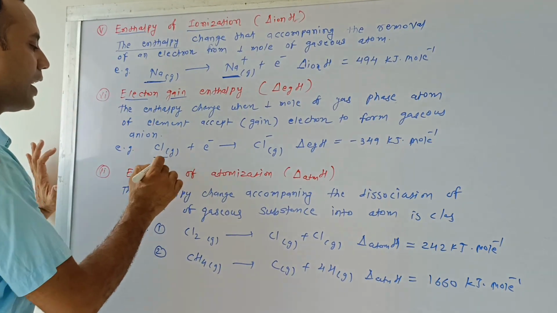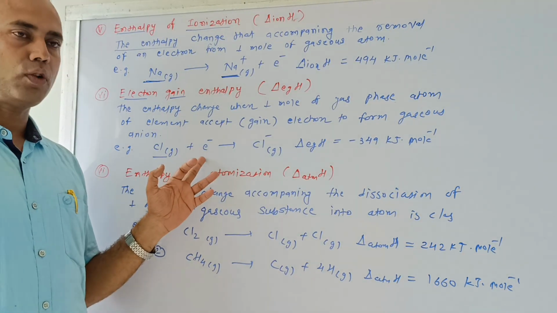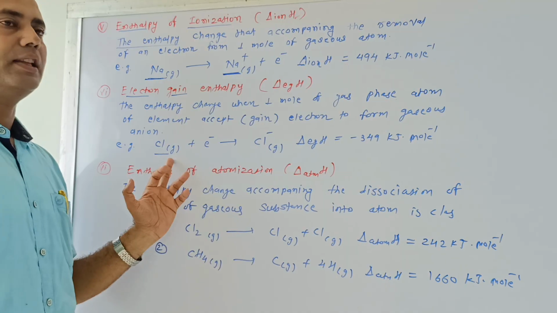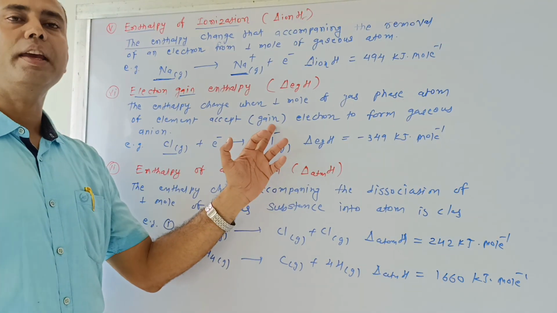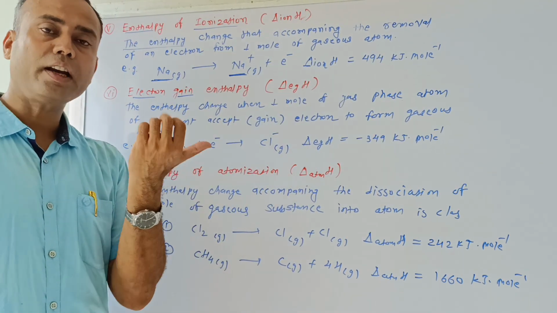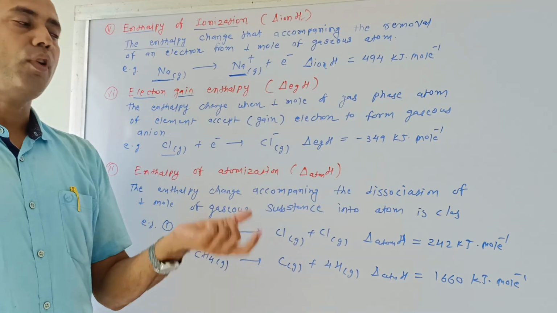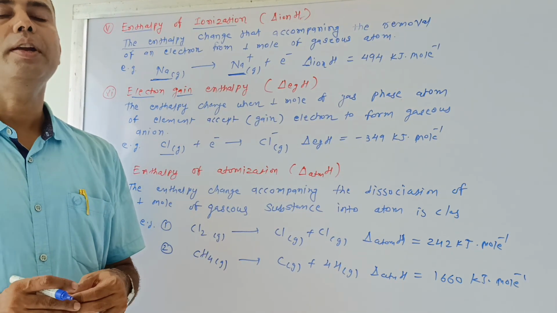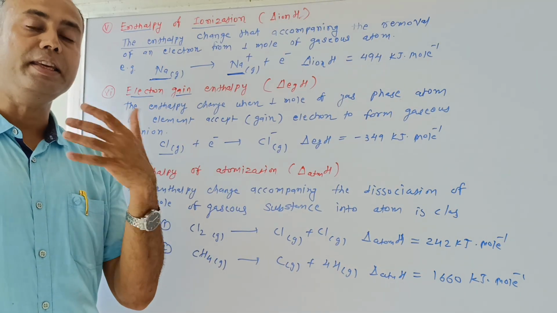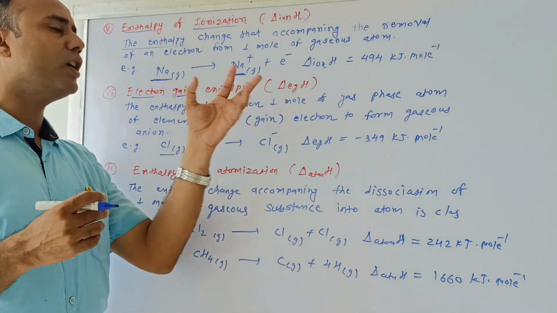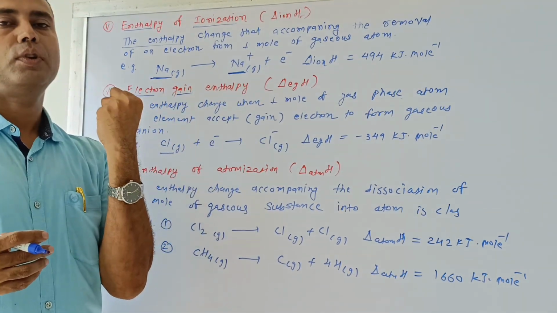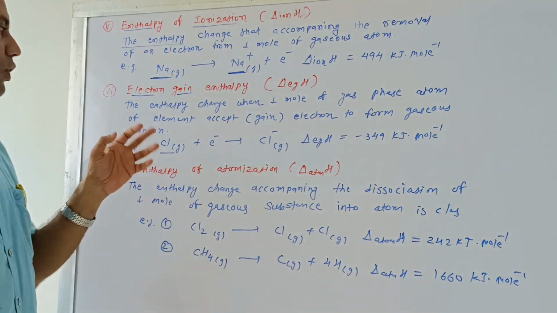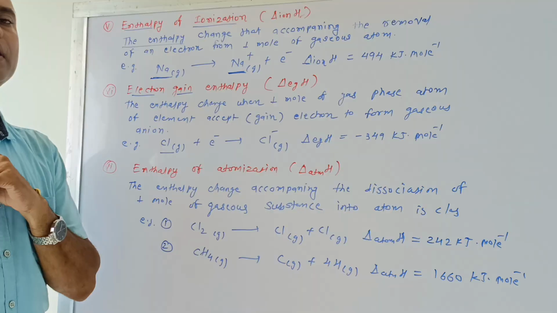Look at this: gaseous Cl accepts one electron. Sodium donated one electron, that electron is accepted by Cl and converted to Cl negative. Electron is gained, electron is accepted, and for that purpose minus 349 kilojoule per mole energy is released. For loss of electron, energy is absorbed, but for gain of electron, energy is released. It's the opposite phenomenon. How can you define electron gain enthalpy?